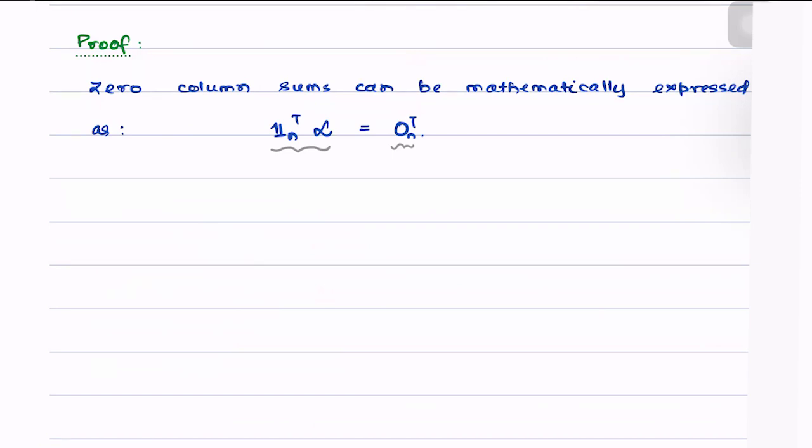Okay. So ultimately, if my digraph is weight balanced, this must hold. So let's quickly look at, as we did in the previous case, when we were trying to prove 0 row sums, we looked at the ith row. So let's similarly do that and look at the ith column.